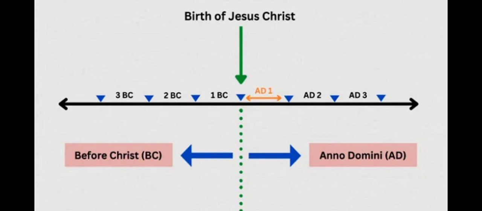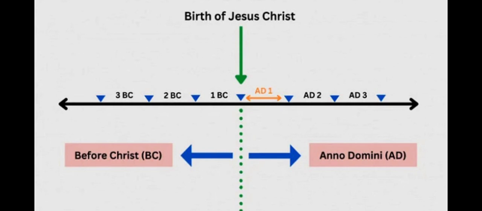Let's take an example. For example, Gautam Buddha was born in 563 BC. So 563 BC means 563 years before the birth of Christ, Gautam Buddha was born. The same way he died in 483 BC. If it was AD, the year must have had a greater value than 563. But as this is a BC value, the year in which he died is 483 BC, right? Because the year 483 BC comes after the year 563 BC.